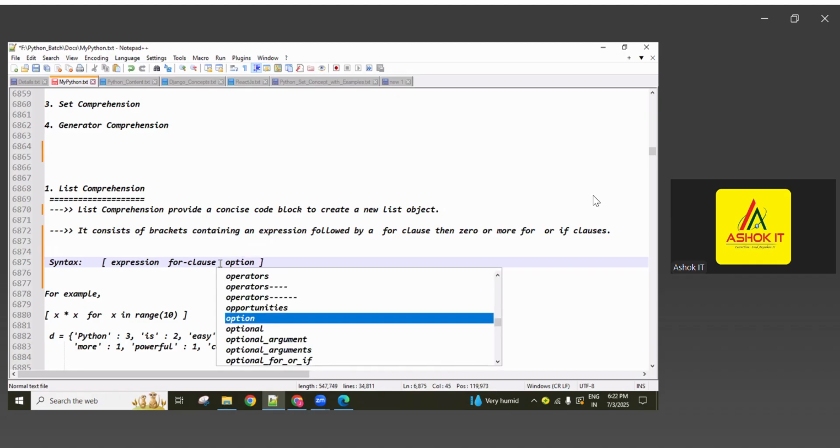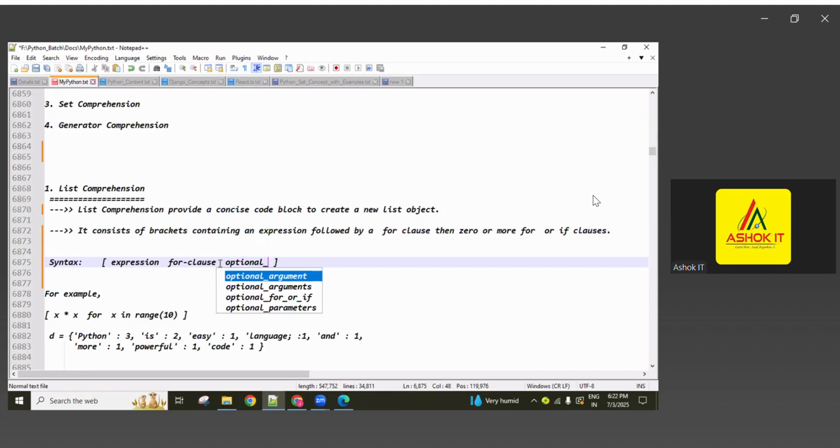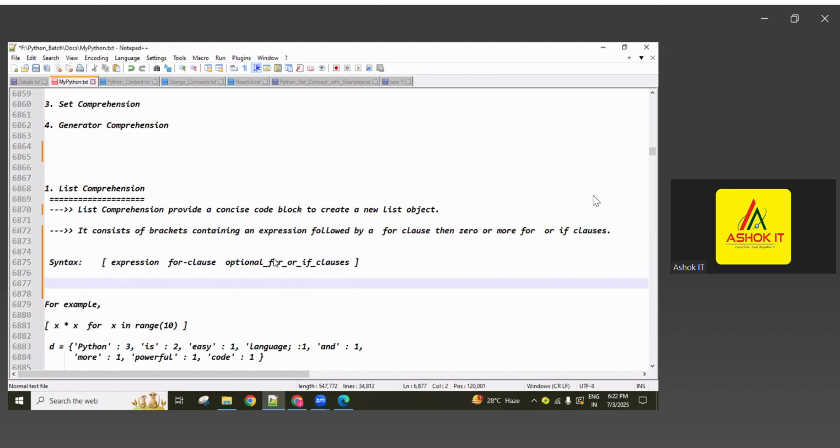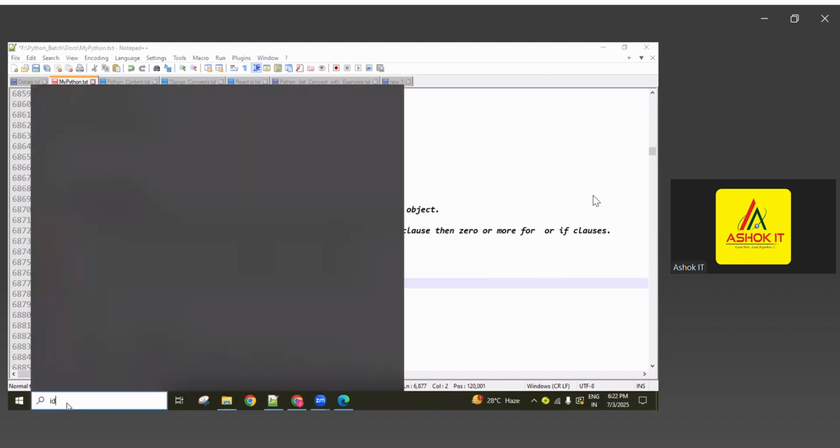Optional for or if clauses, zero or more, we can write in a single line. This is the syntax, guys. Based on that, now we'll write the logic here.